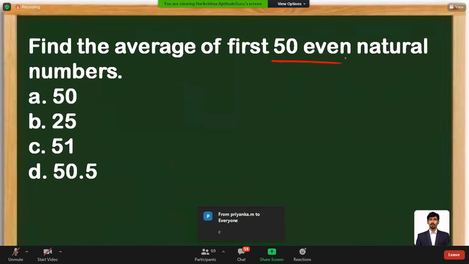Average of first 50 even natural numbers is the question. The first even natural number is 2, then 4, 6, 8 and so on. There are 50 terms. The first term is 2, the second term is 4, it keeps doubling. The 50th term will be equal to 100.